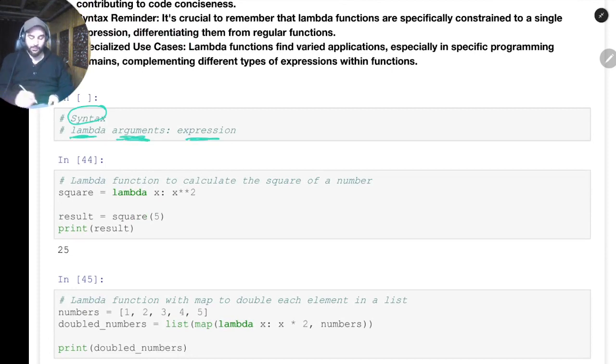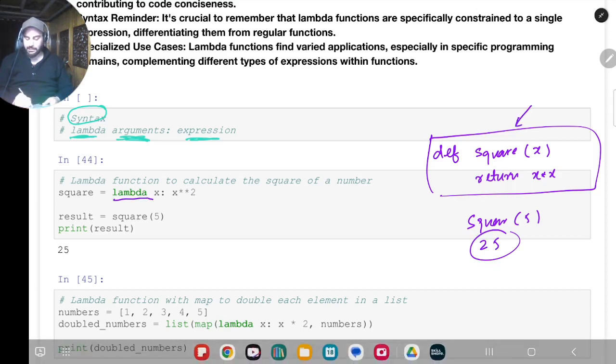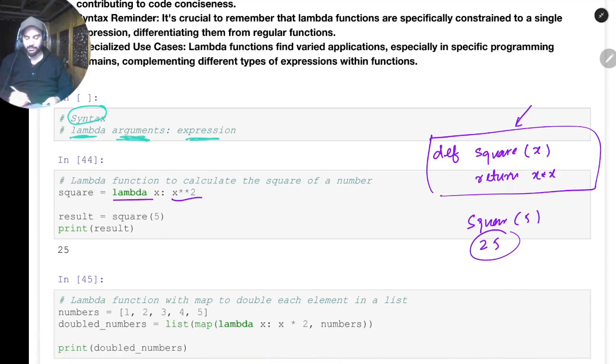Okay, for example, if we want to compute the square of numbers, the normal way is def, then I'll write square, then some argument, x probably, then I'll say return x multiplied by x. Okay, so this is the function. Now I can call it as square of 5, and it will return 25. Okay, this is a function, but I can do it in a single line. What I'll do is I'll just write lambda x: x squared.